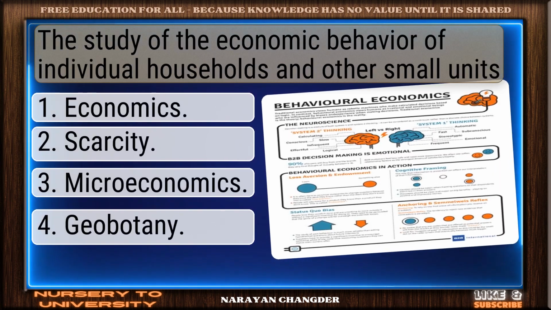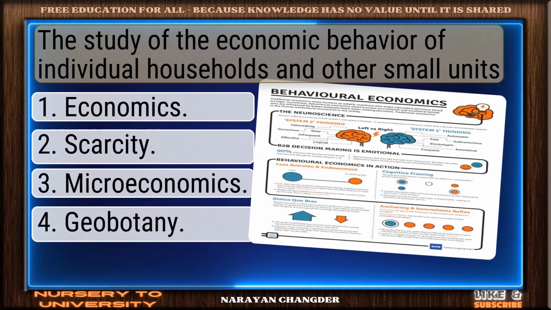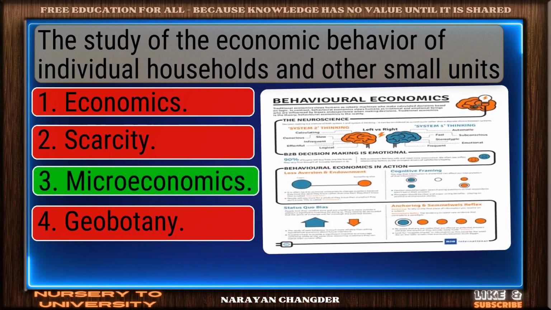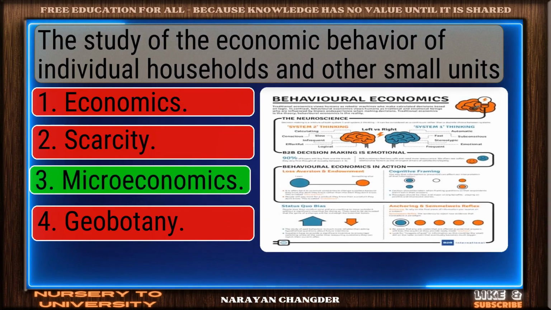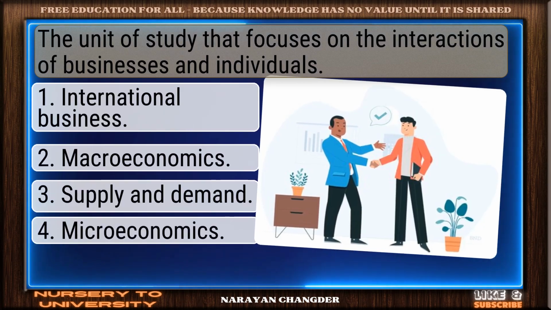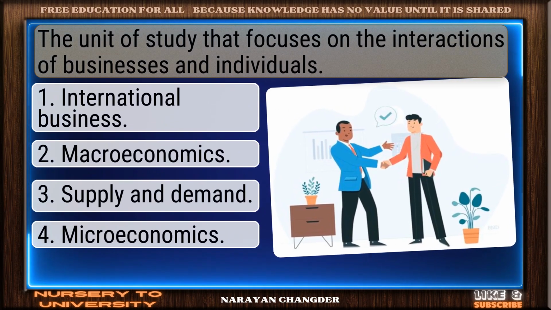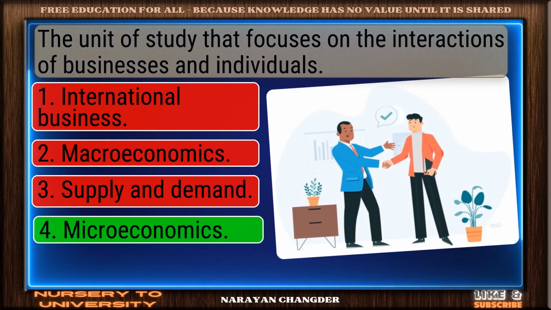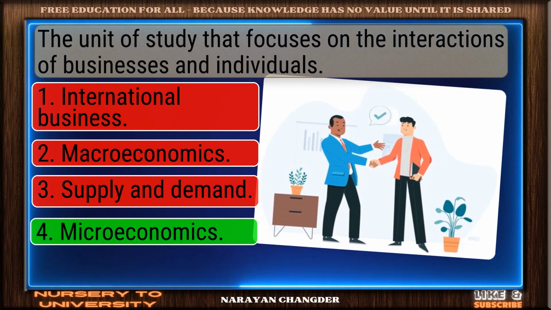The study of the economic behavior of individual households and other small units. Correct. Microeconomics is the right answer. The unit of study that focuses on the interactions of businesses and individuals. Smart move. Microeconomics is an accurate answer.